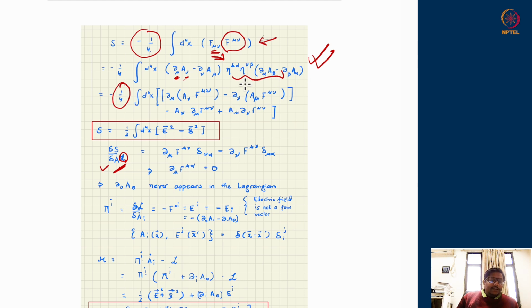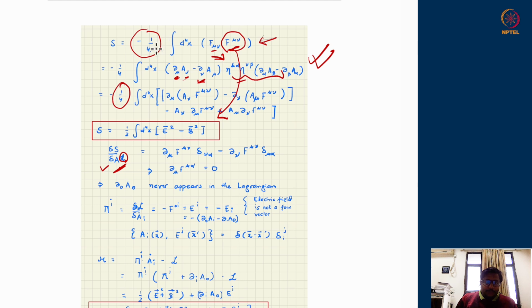Now, if you have done a course of electrodynamics and are familiar with the Lagrangian approach or a covariant approach, you would realize immediately that all these terms which are appearing over here or here can nicely be written in terms of electric field and magnetic field as well, because f mu nu ultimately tells you electric field and magnetic field. So if you write it down, you will realize that what we are writing is nothing but E square minus B square. Again, those of you who are familiar with covariant Lagrangian formulation or a covariant formulation of electrodynamics, this is E square minus B square in the units of c equal to 1.